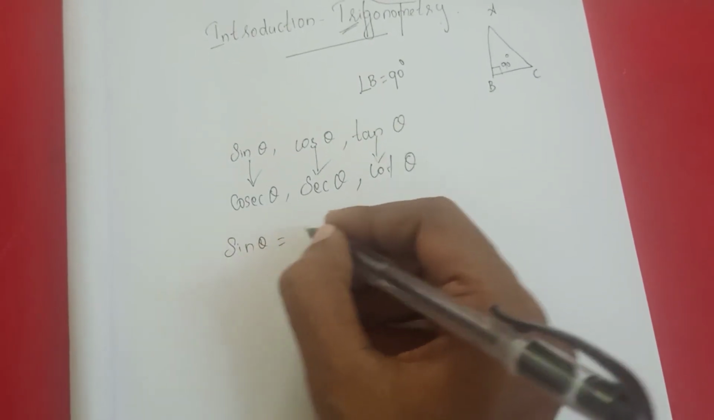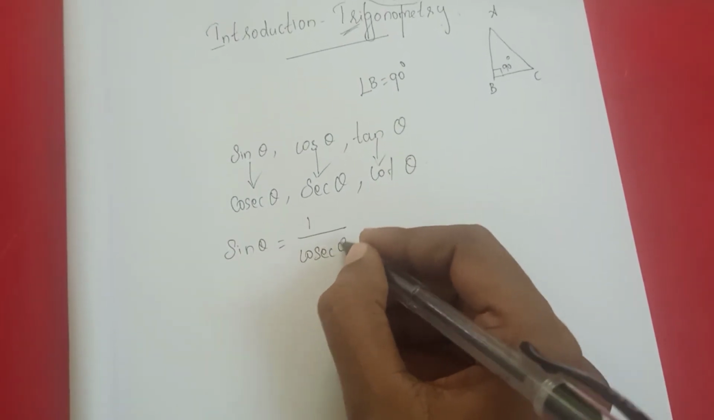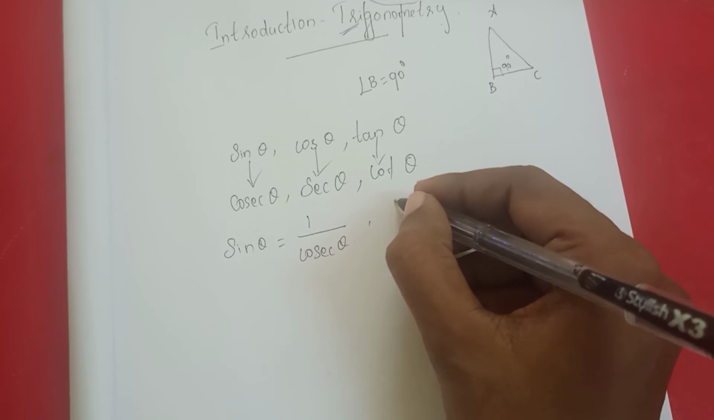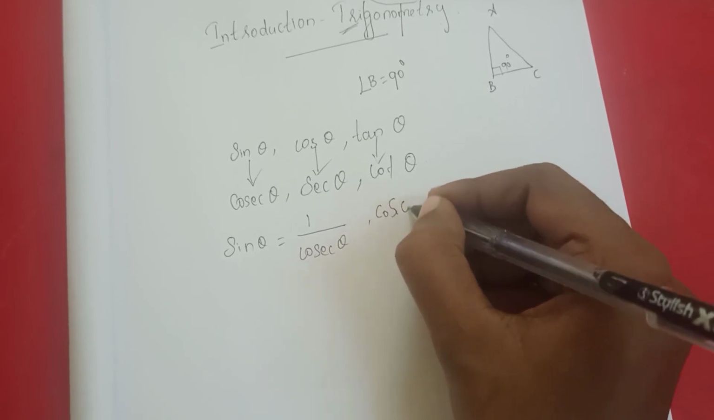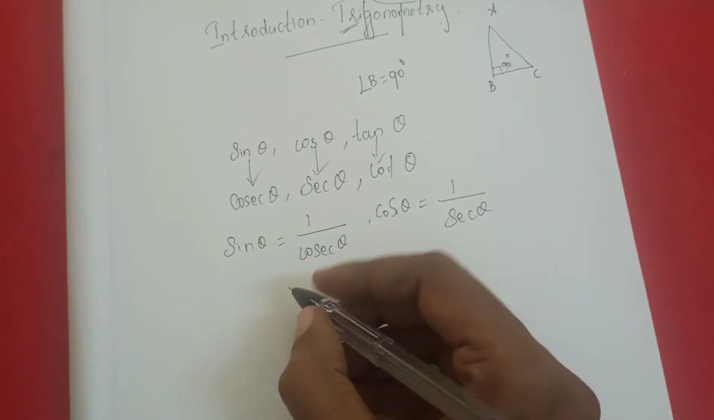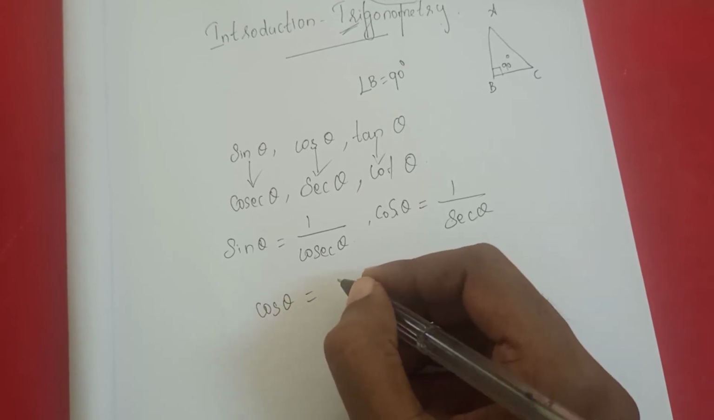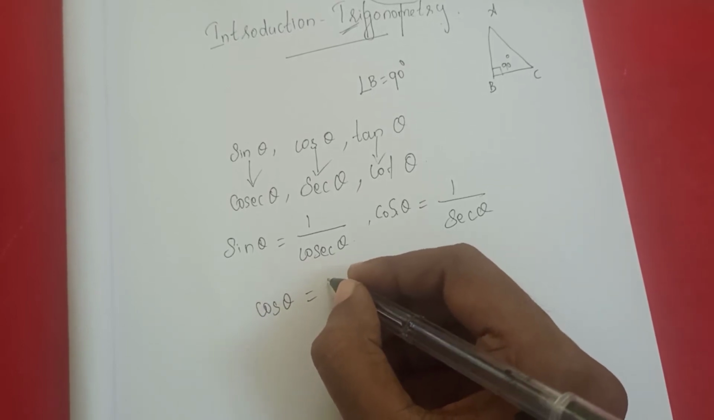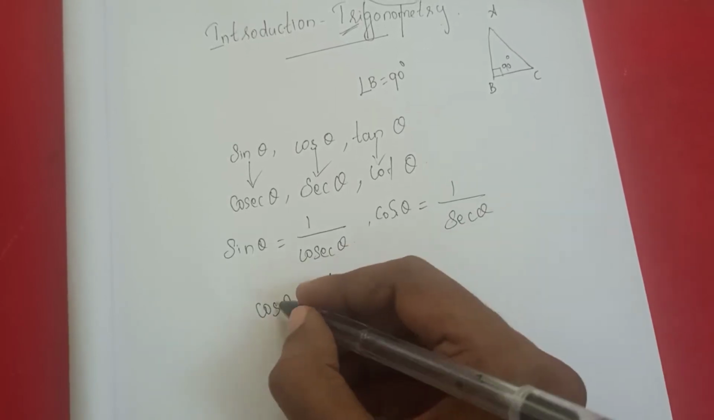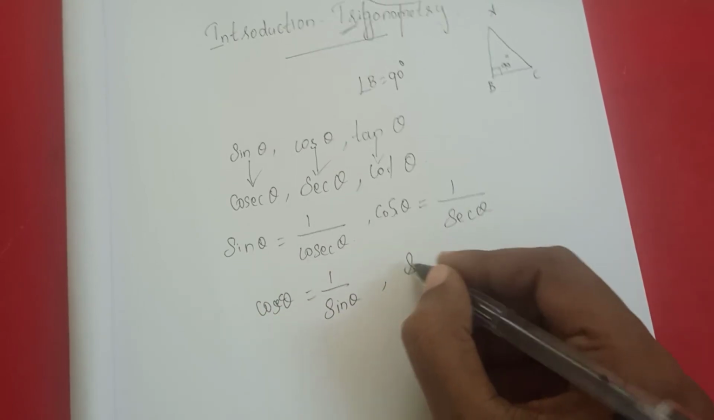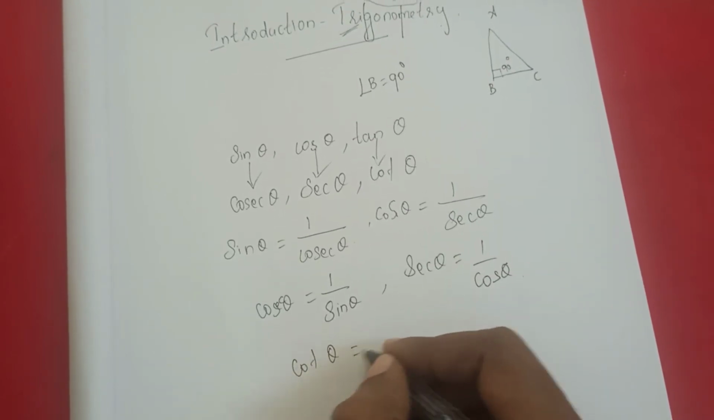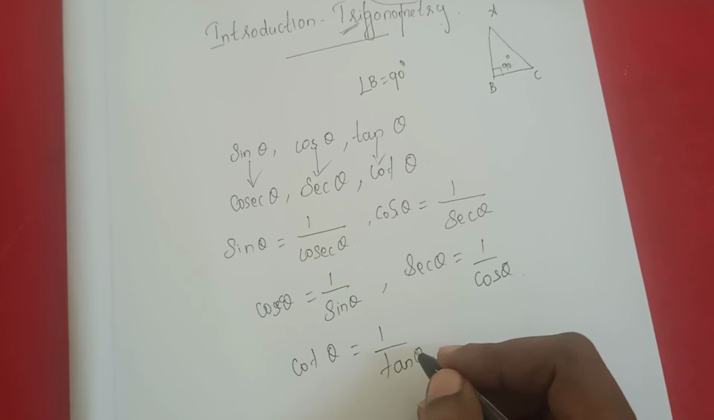Sin theta is equal to 1 by cosecant theta. Otherwise, 1 by sin theta is equal to cosecant theta. Then cos theta is equal to 1 by secant theta, and otherwise secant theta is equal to 1 by cos theta. Likewise, cot theta is equal to 1 by tan theta. So each one is the reciprocal of the other.